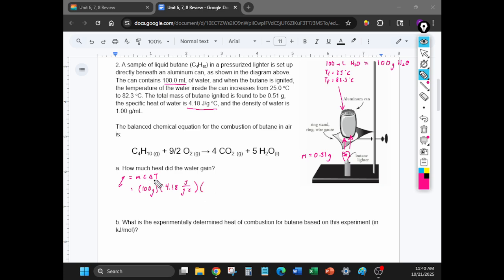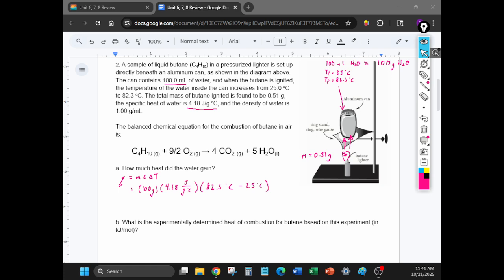And then we have delta T, the change in temperature. That's final temperature minus initial temperature. So 82.3 degrees Celsius minus 25 degrees Celsius. Now, you do not need to convert to Kelvin because we're looking for the change. So whether you do Kelvin or Celsius, it's going to be the same. So let me give you guys about a minute, see if you can calculate this, and try to get the correct unit of measurement. You're trying to find heat, so what's your unit of measurement going to be?